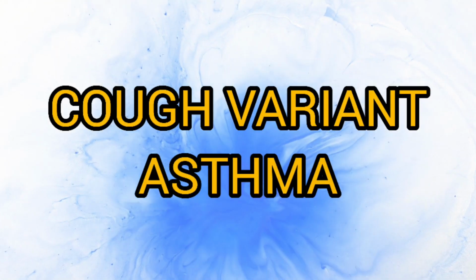Fifth one is cough variant asthma. In this, the main or the predominant symptom is cough, with absence of the classical symptoms of asthma such as breathlessness and wheezing. So here cough is the only main symptom, and cough is aggravated especially at night or after the exposure to the triggers.